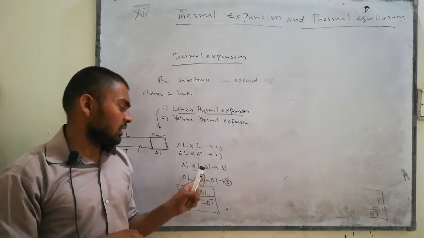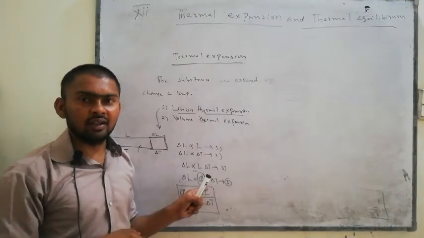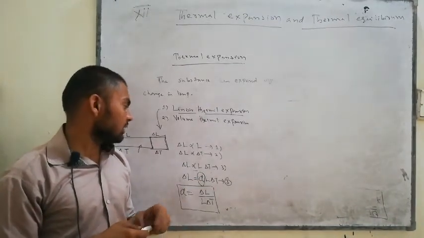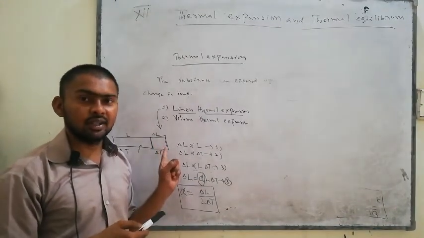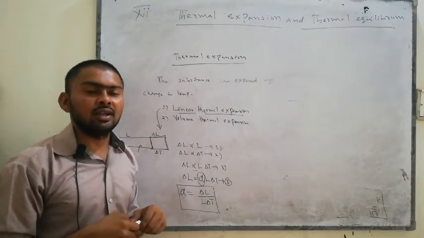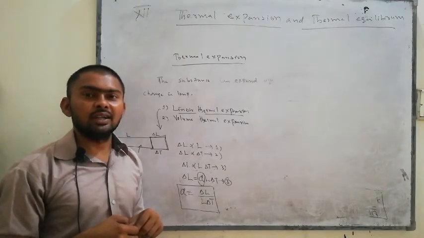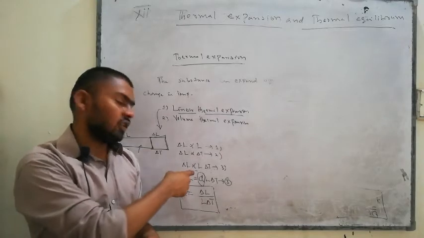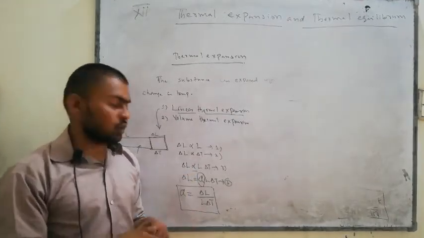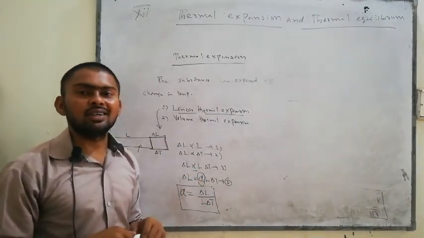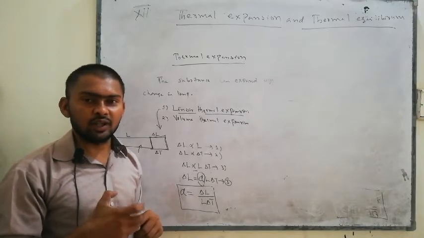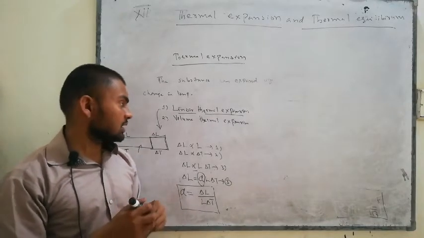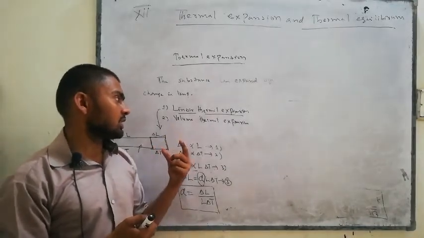If we have a metallic rod, its value is something; if you expand any other material, the value of alpha will also be something else. So the value of alpha completely varies from material to material. So this was the linear thermal expansion.